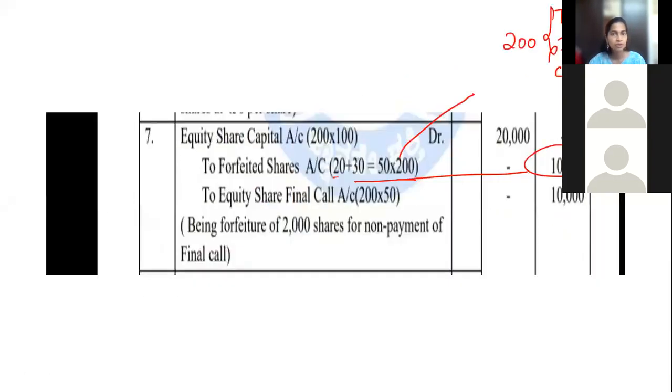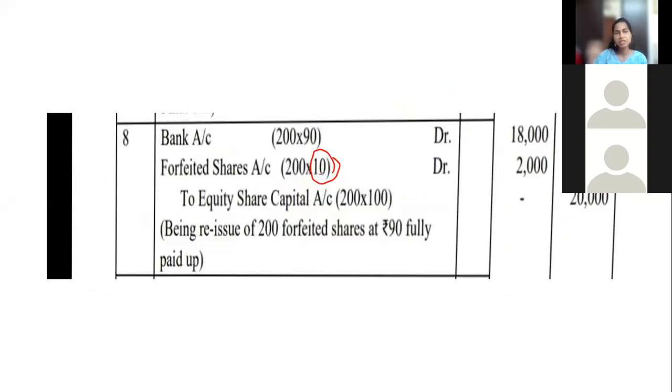For example, you go and purchase a t-shirt. You pay with your card. You get a message on your mobile: this much money is debited. Debited always means a minus, that you have incurred a loss. Debited means the money has gone out from your account. Credited means money has come into your account. So here it is debited because this is a loss for the company.